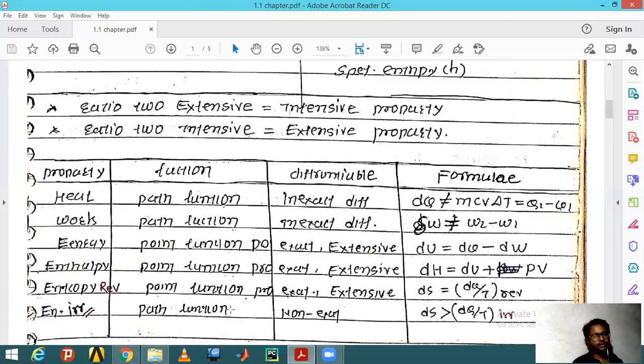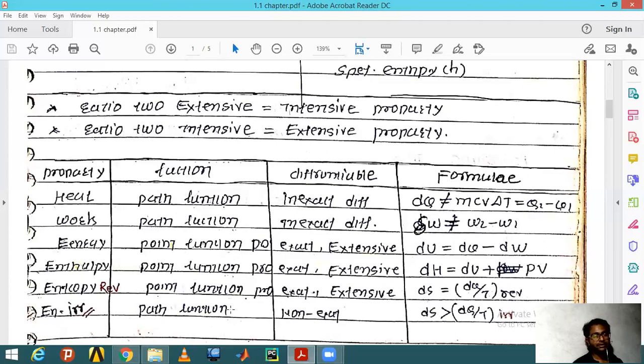Just keep in mind these few things. It will be quite helpful to you. Heat is a path function, and work is also a path function. There are three things in thermodynamics which are path functions. One is heat, second is work, and third is the irreversible entropy created by an irreversible process.